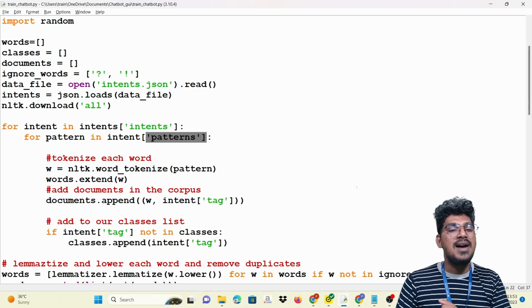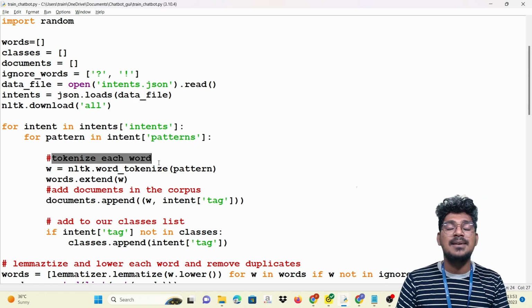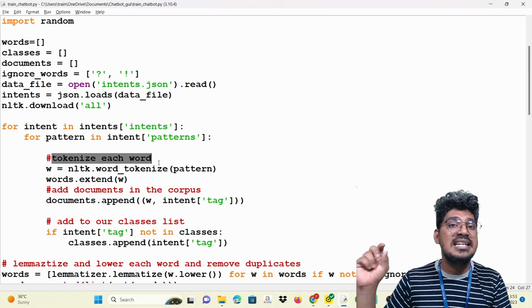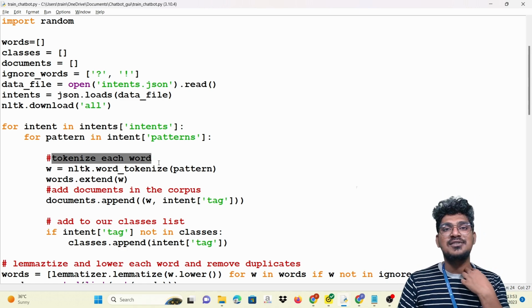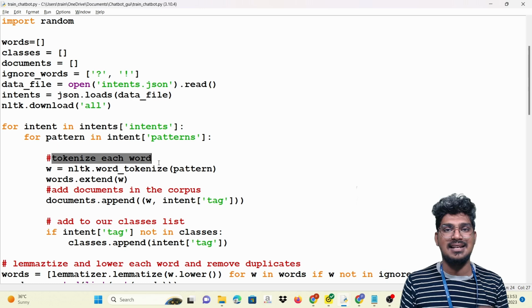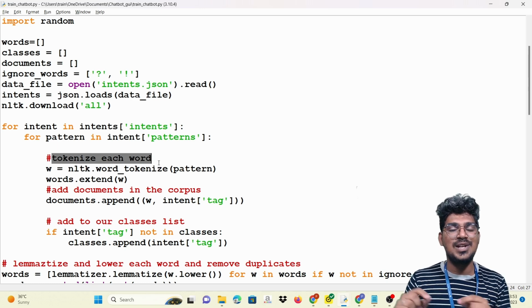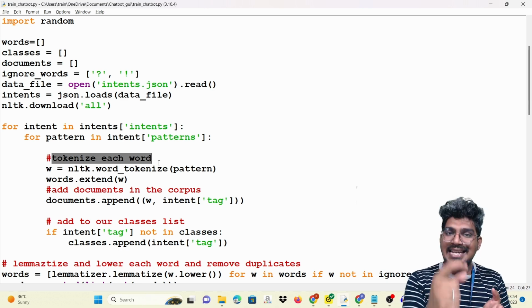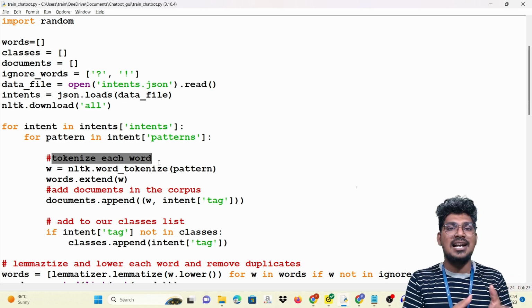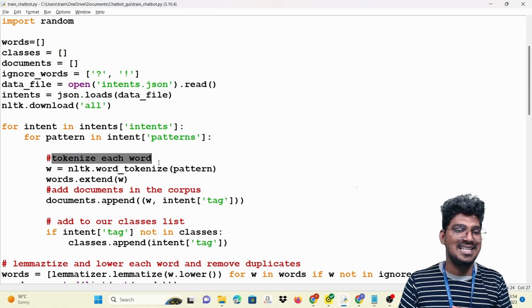Now I'm going to tokenize each word, because each and every data we are going to convert into keyword format, or split the words. Splitting the words means, for example, "Philip is taking the class" becomes "Philip", "is", "taking", "the", "class". So this is actually tokenization. That is the difference between these and this.